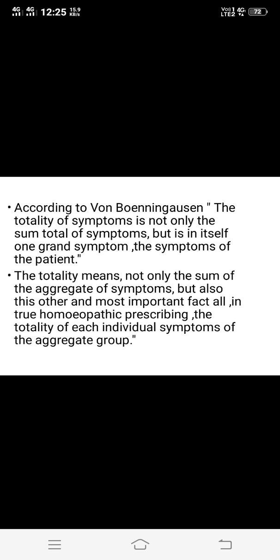It means when we consider the symptoms, that symptom must be in a complete form, and those complete form symptoms form the totality of symptoms. So this is the second point, that is, the opinion of different pioneers regarding the totality of symptoms.